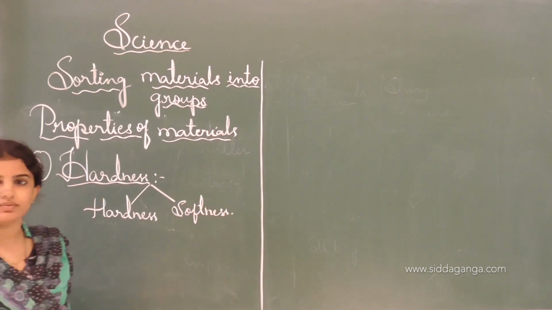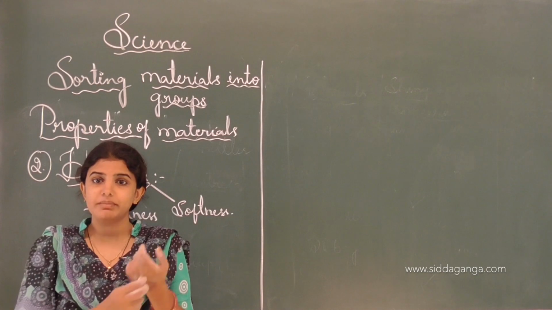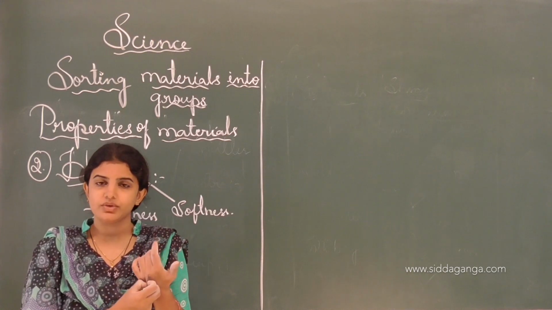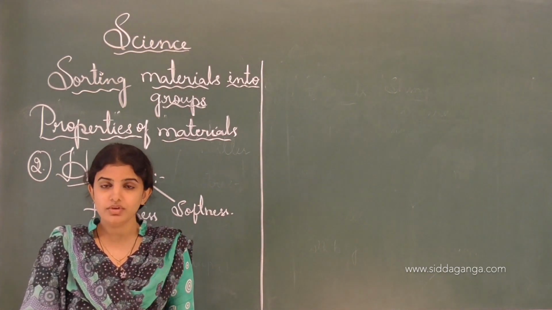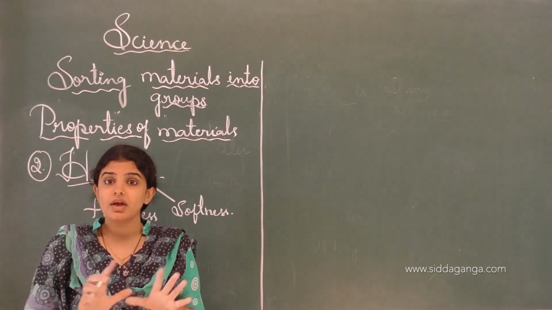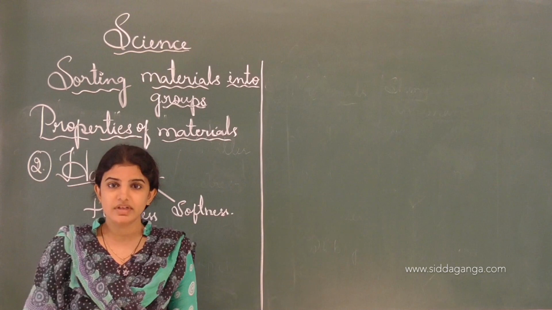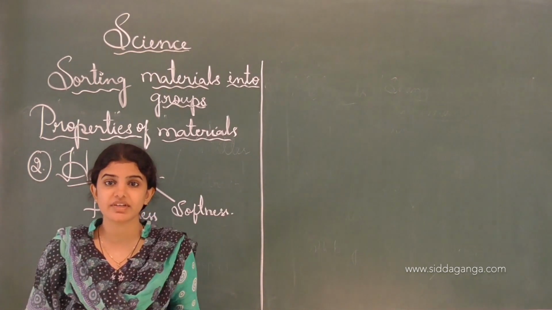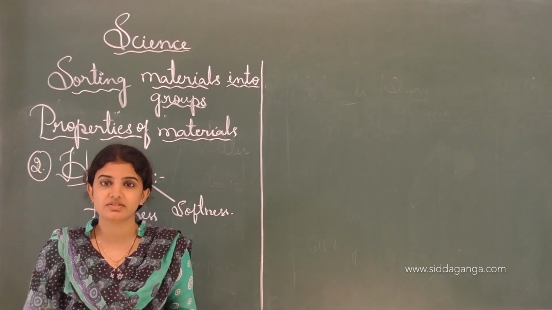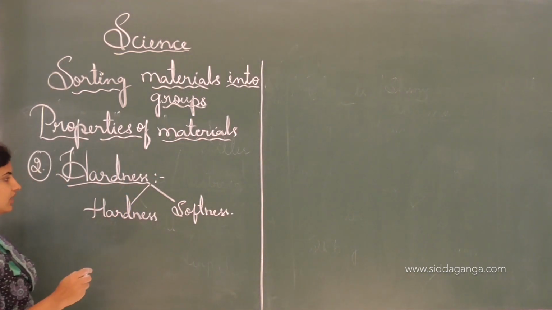As I told, we can change our skin to some extent by pressing or by holding or dragging it. If we touch a bone, we feel that it is hard and can't be pressed or changed into a different shape. Some substances can't be pressed, and some substances can change shape and can be easily pressed, and this is the example.